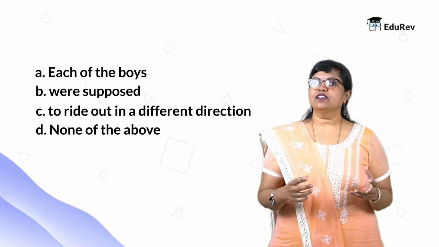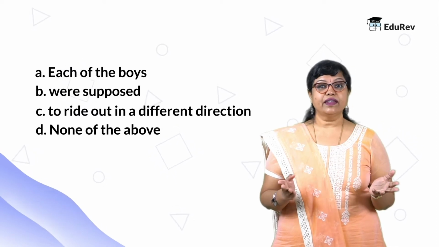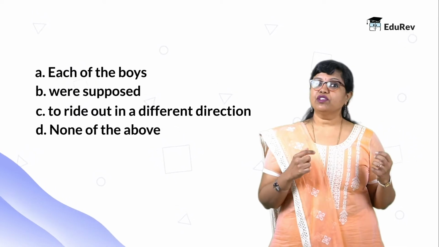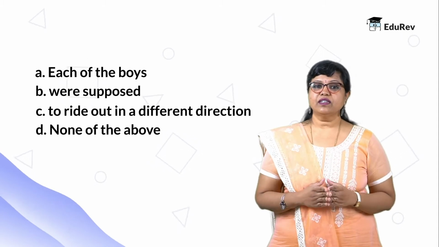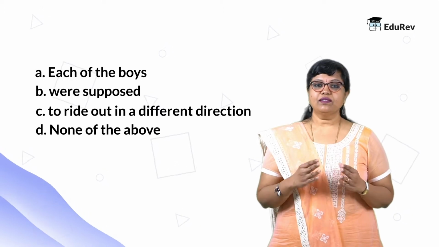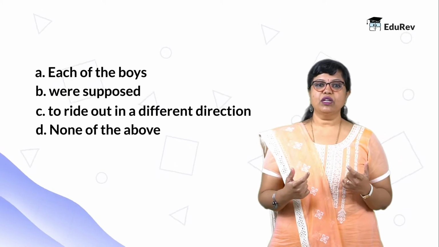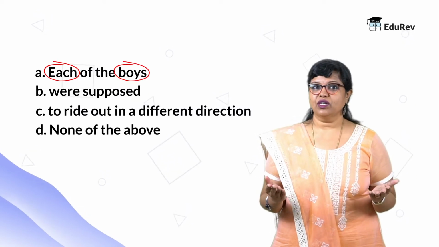Whenever you're given a sentence for spotting errors, the first thing that you need to do is to analyze the sentence, which is basically look for the subject and the predicate, or mainly the verb. What is the subject in this sentence? Each of the boys. That is part A, right? So what is the main subject here? You seem to have two nouns here, each and boys. Boys looks like a prospective subject, right?